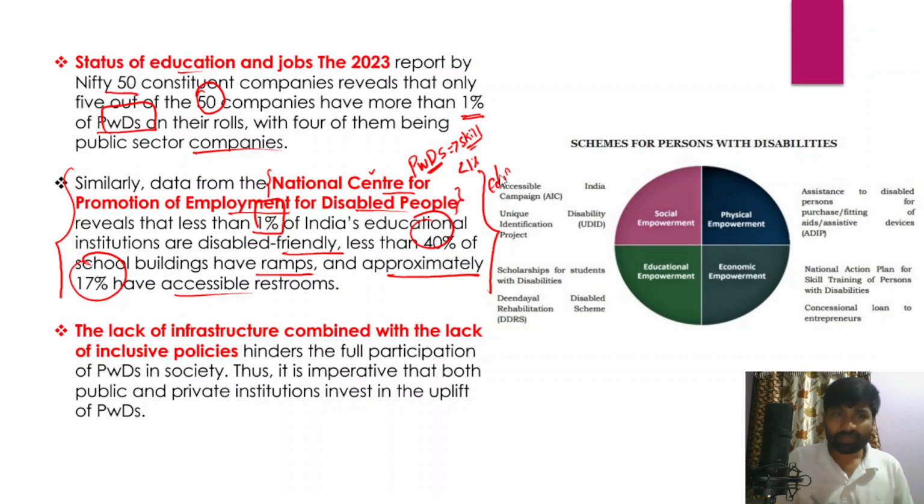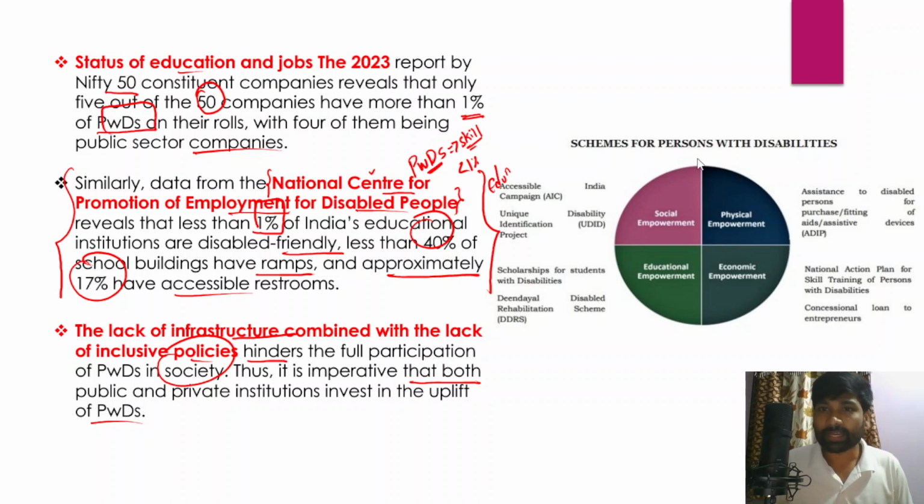And in fact, there's also a lack of infrastructure, combined with a lack of inclusive policies, and this has been further increasing the struggle of persons with disabilities, right? All these factors, the lack of infrastructure along with the lack of inclusive policies, hinder the full participation of persons with disabilities in society, for their full development and full utilization of their existing capabilities or capacities. So in this context, it is very, very important that both public and private institutions adequately invest in the uplift of persons with disabilities, and that is very important.